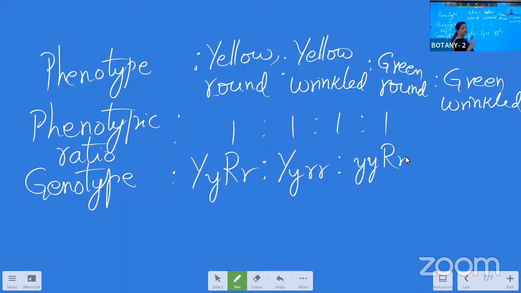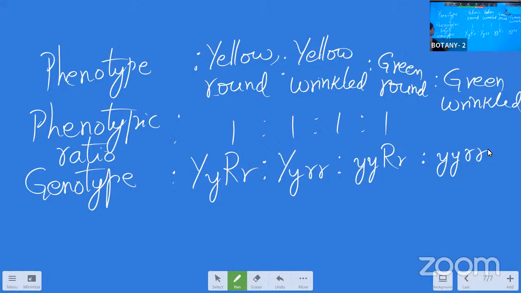2 dominant letters are not there for the round character. That means 2 capital R's are not there now. So 1 is also sufficient to express the character. So here 1 is the capital letter and another one is the small, that is a recessive character. And now comes the green wrinkle. Green wrinkle is the completely recessive parent what we are having already. That is a small y, small r, small r.